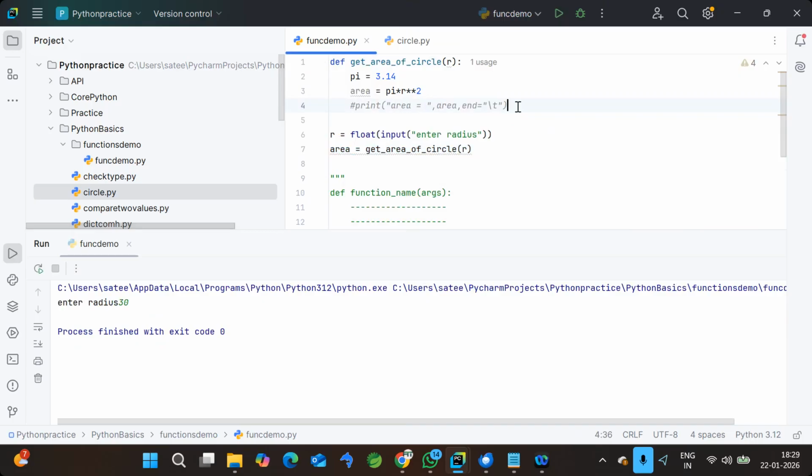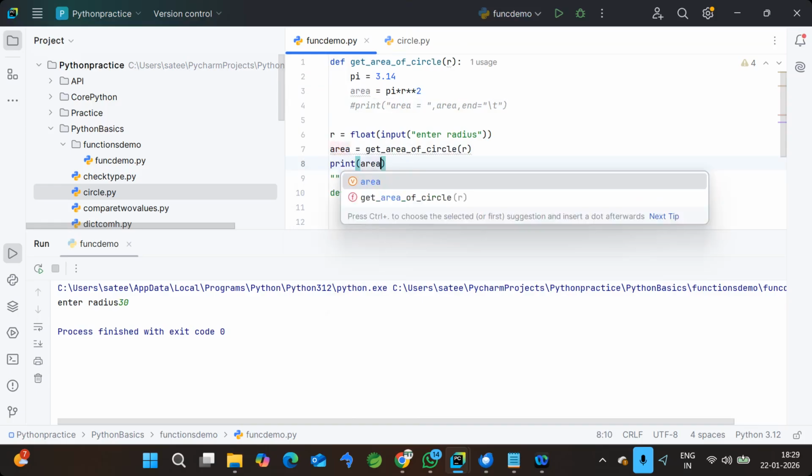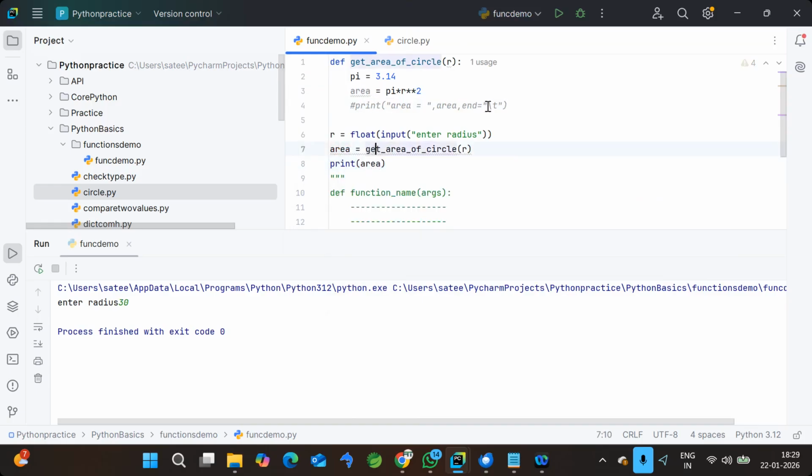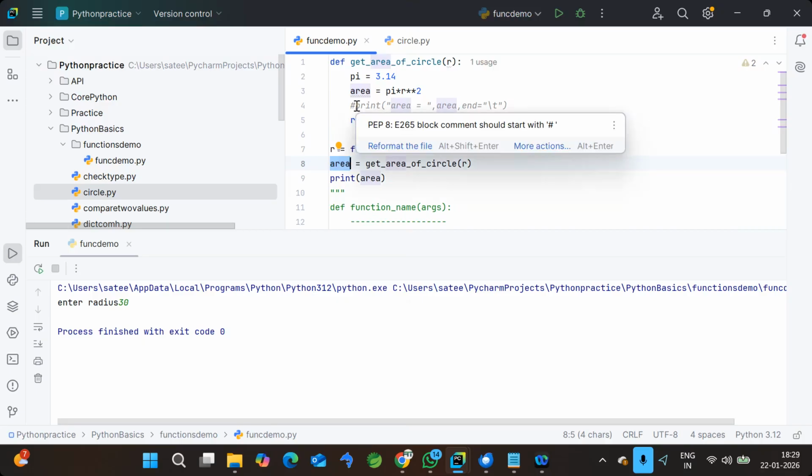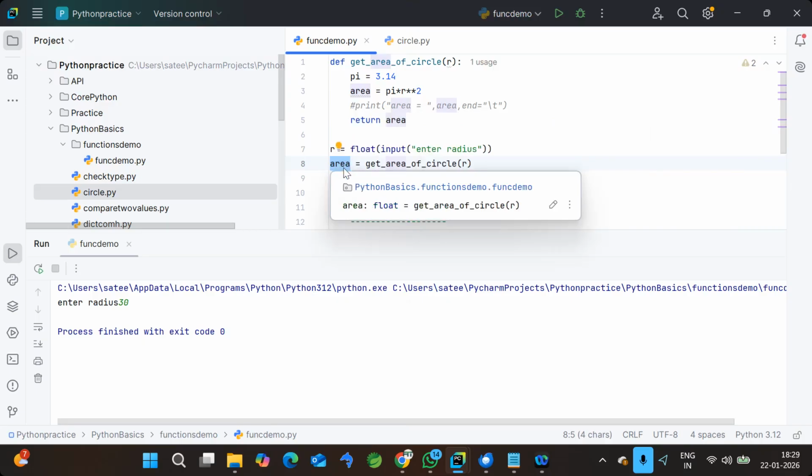So when you want to reuse this area in the outcome, not within the function but outside the function, if you want to use that response, you should return that value by using the keyword return. So return area. Now whatever output got generated, the same output the function is now returning. So this function now returns the outcome as area, and we are capturing it in the area variable and printing. If you print here, you will see the output only one time, but you cannot reuse the output. But in this case, once you get that area, you can use the variable any number of times. That's the major advantage of returning.